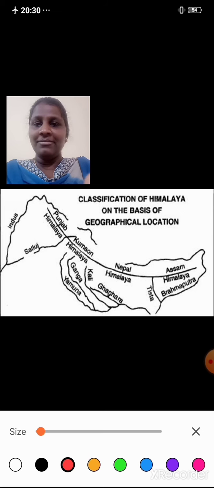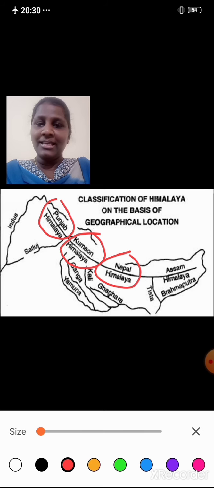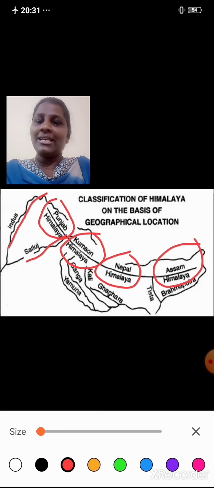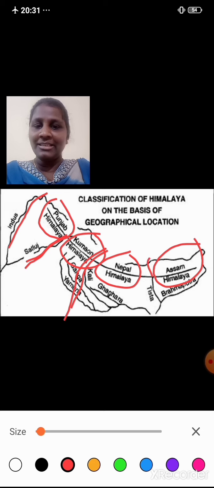Okay, we have learnt about Punjab Himalayas, Kumaon Himalayas, Nepal Himalayas and Assam Himalayas. So Punjab Himalayas lie between river Indus and Satluj. Kumaon Himalayas lie between Satluj and river Kali. Nepal Himalayas lie between river Kali and river Tista.